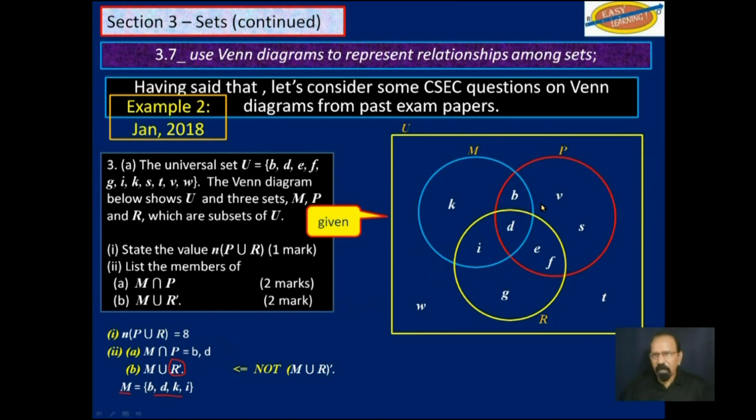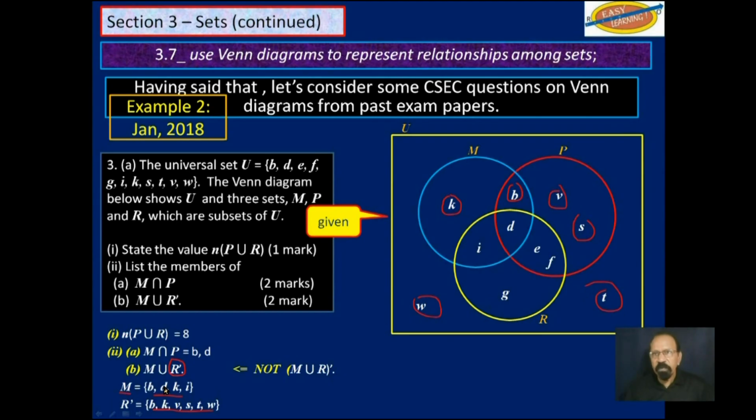That is everything outside of R. R complement would be, remember, everything outside of R. So it would be B, K, V, S, T, and W.